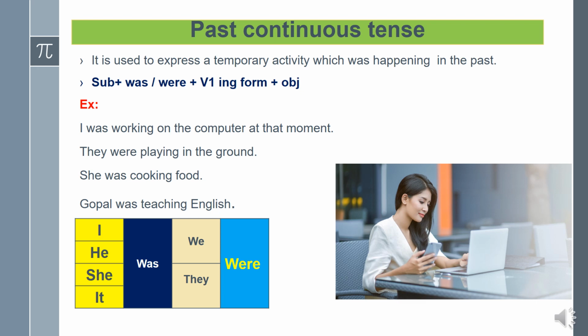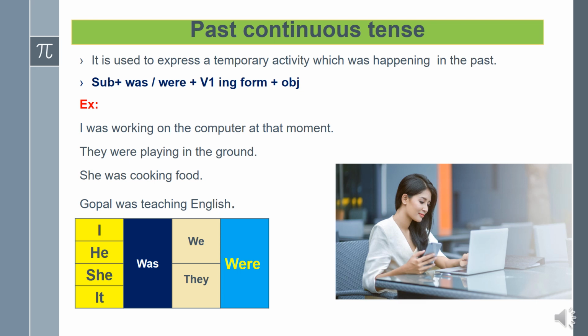I was working on computer at that moment. Here the verb working shows the continuity. The helping verb used here is was. That's why we can say that it was in past continuous. They were playing in the ground. Here playing is the verb, it is in V4. They were playing in the ground. It shows the continuity of the action.